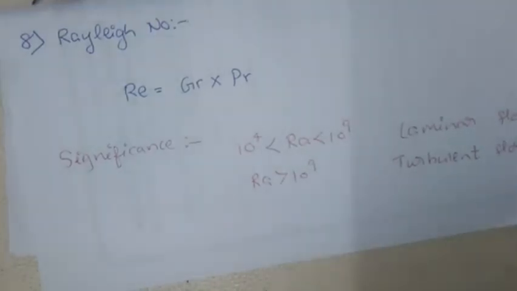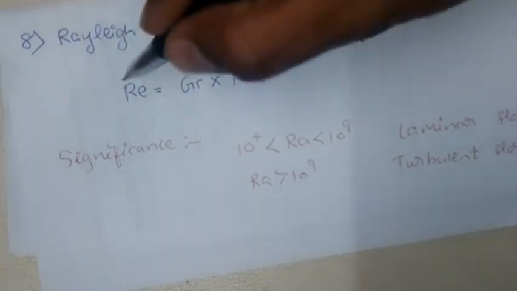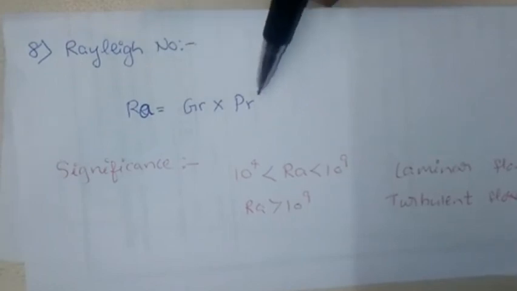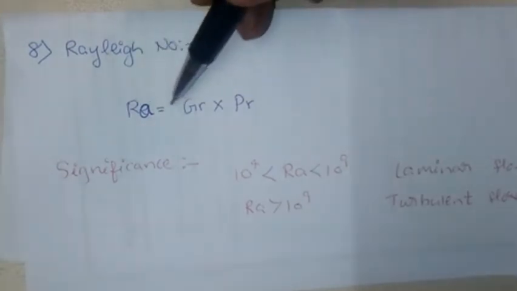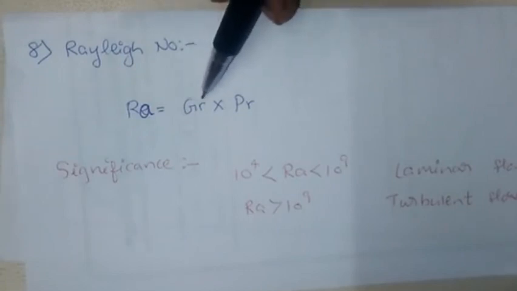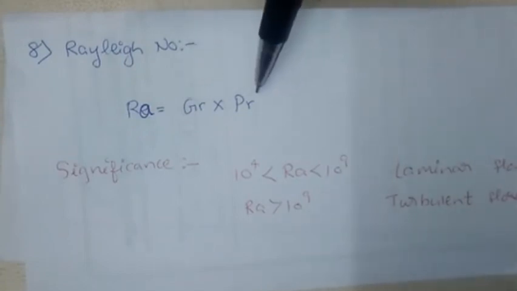Now, the last dimensionless number is the Rayleigh number, which is Ra equal to Gr into Pr, where Gr is the Grashof number and Pr is the Prandtl number.